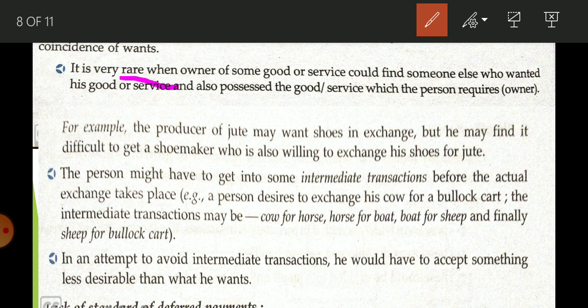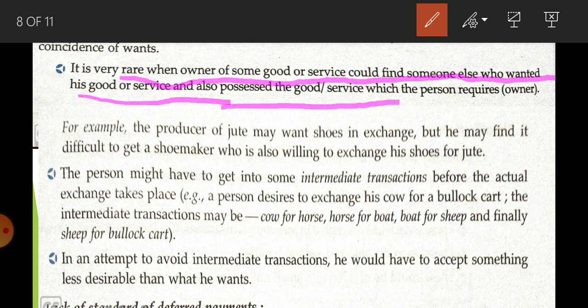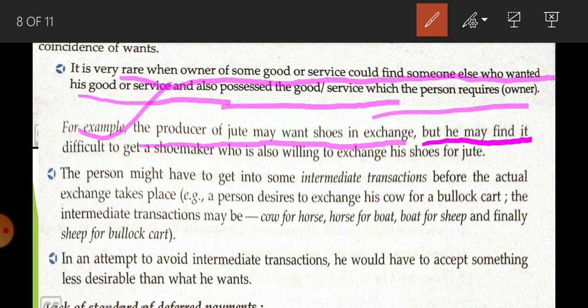It is very rare that the owner of some goods or service could find someone else who wants his good or service and also possesses the goods which the person requires. An example is given here. The producer of jute may want shoes in exchange, but he may find it difficult to get a shoemaker who is willing to exchange his shoes for jute.